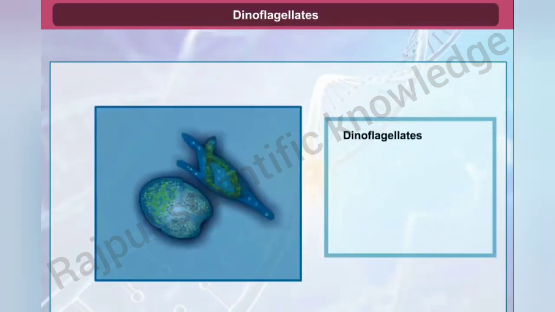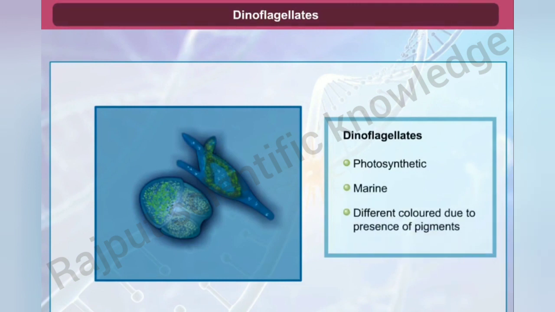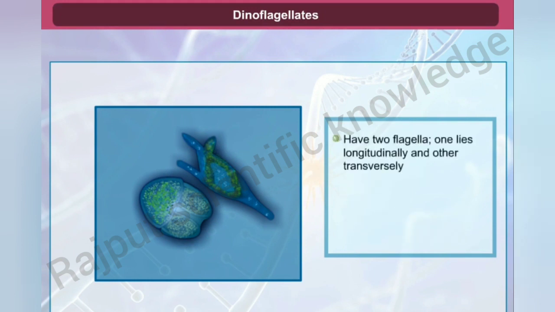Dinoflagellates. They are photosynthetic in nature and most of them are marine. Due to presence of different pigments, they are of green, yellow, red or brown in color. Most of them have two flagella. One lies longitudinally and the other transversely. Some organisms release toxins also. The cell wall has stiff cellulose plates on the outer surface.